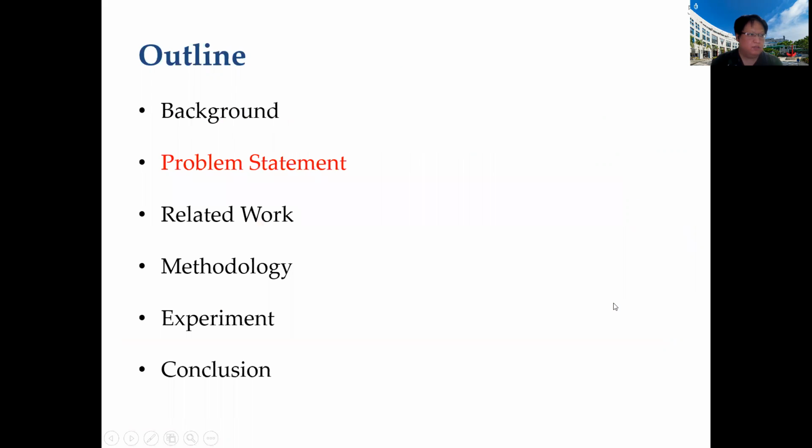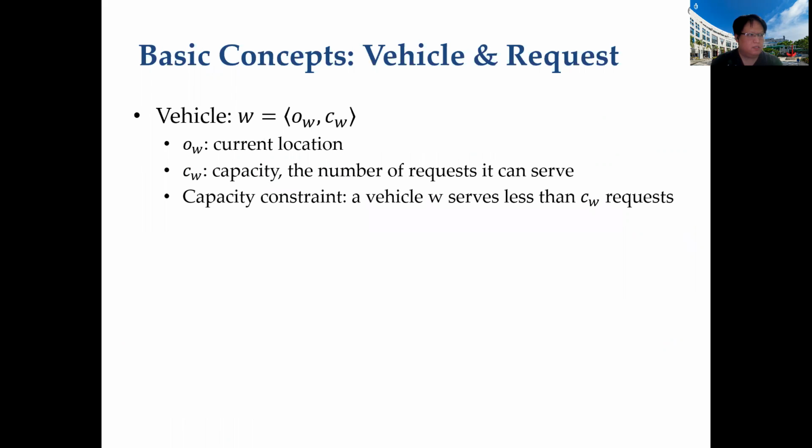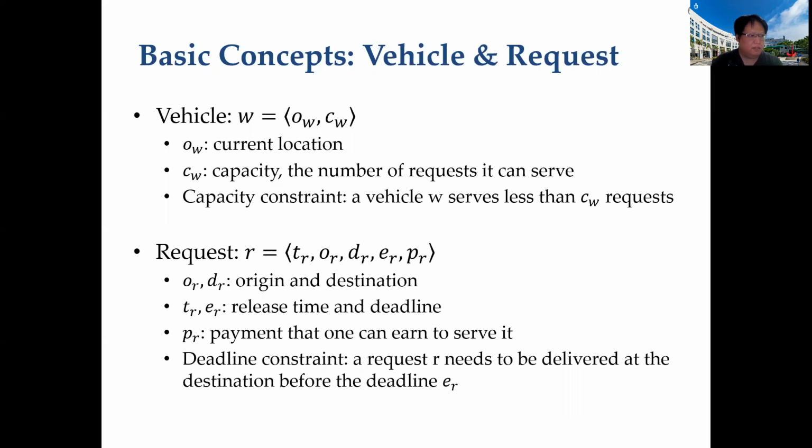Next, we will introduce a formal definition of this route planning problem. We first start with the basic concept. A vehicle is denoted by W, where W is current location and CW is the capacity. A vehicle satisfies the capacity constraint if the number of requests it takes is less than the capacity. The request is defined as R is an origin, a destination, a release time, a deadline, and a payment. The request satisfies the deadline constraint if the request is delivered at destination before the deadline.